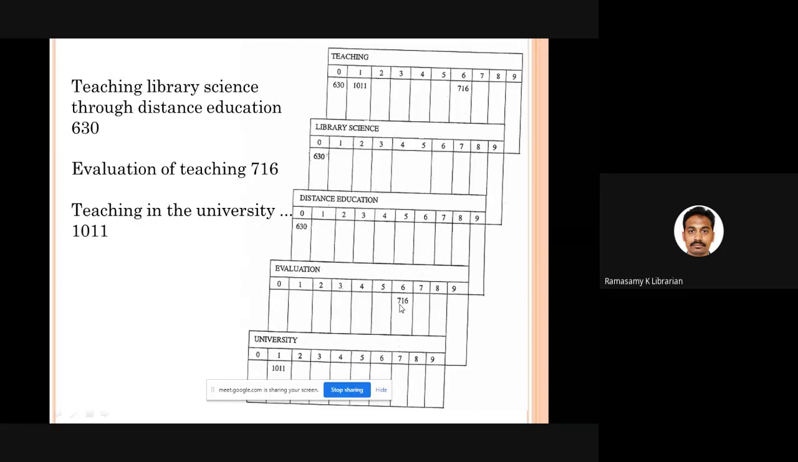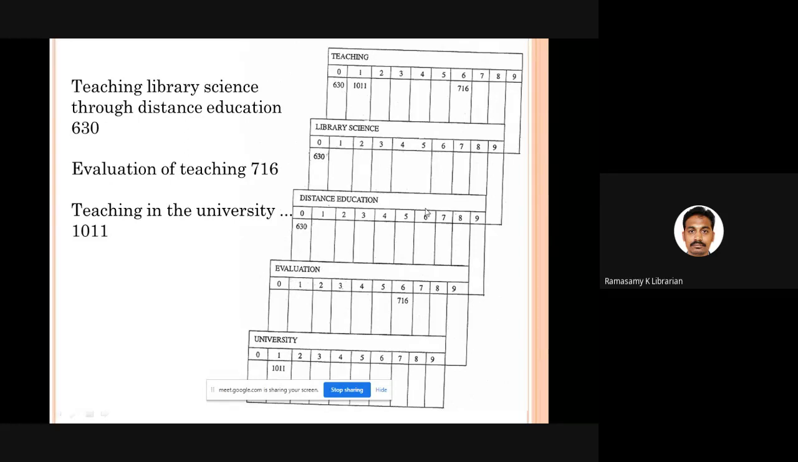Good. Now the third book comes, teaching in the university. Already there is a card for teaching. So the number is 1011, and you can write this 1011 under 1. Then for university, you prepare a separate card and 1011 will be written under 1. Is that clear? Now 1, 2, 3, 4, 5, five cards are prepared. They are all individual single terms.